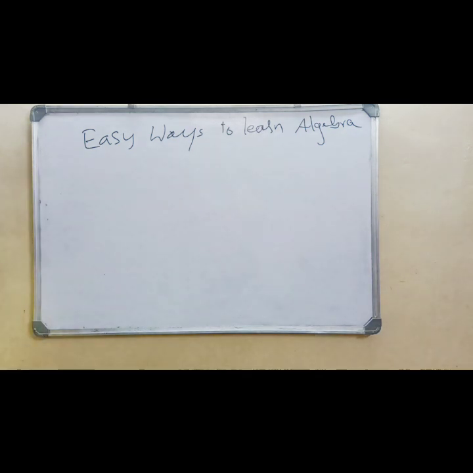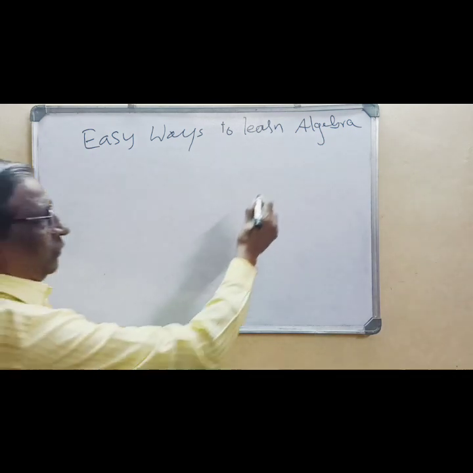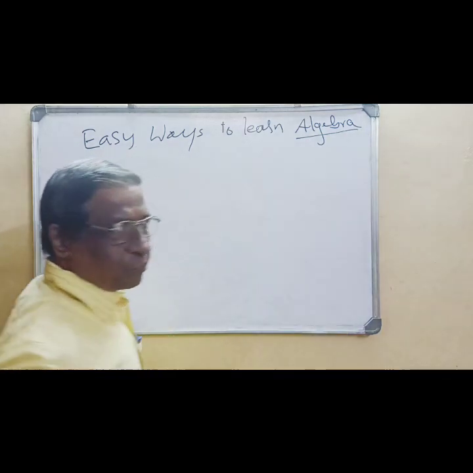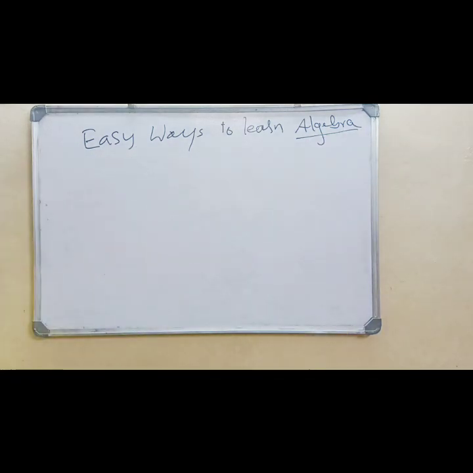Algebra is a branch of mathematics, like arithmetic, geometry, trigonometry, calculus, analytical geometry, like that. Many branches are there. Algebra is one of the branches of mathematics. What is it? In algebra, we use letters instead of numbers.